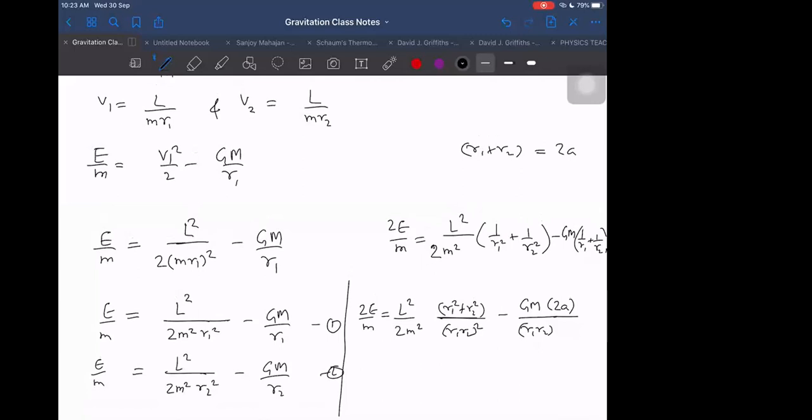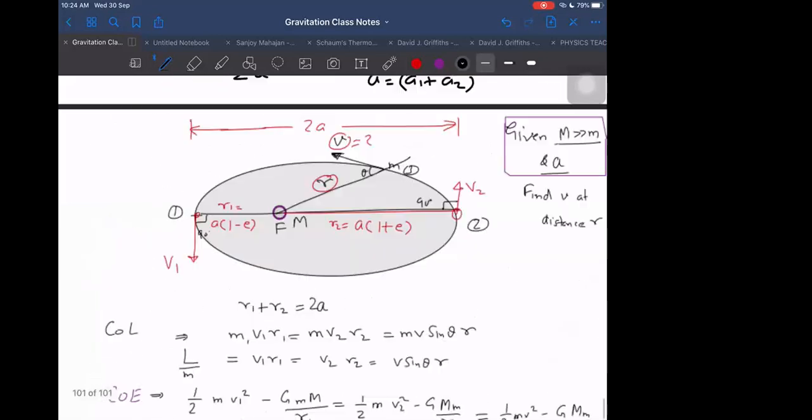What was our geometric mean, by the way? That was B, right? If I want to write in those terms, R1 R2 was equal to B square. B is equal to root R1 R2, so R1 R2 is B square. And R1 square plus R2 square is still nothing.